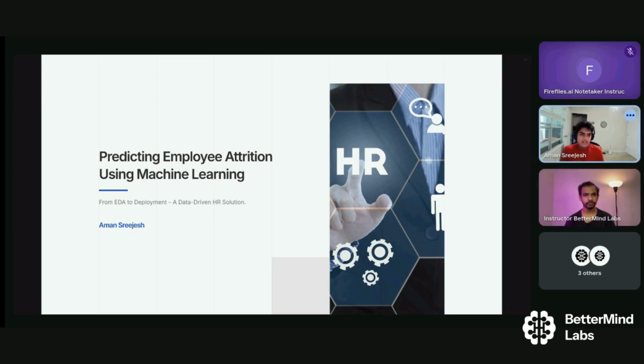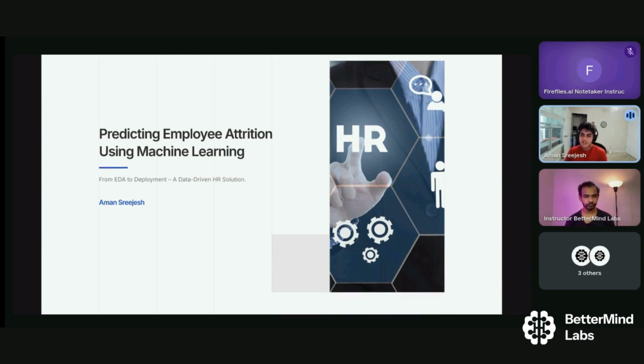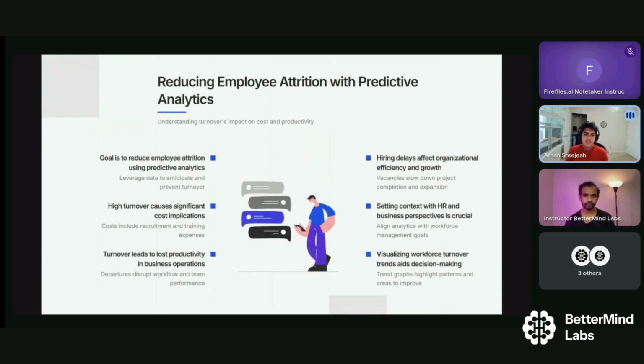So, my project is based on predicting employee attrition using machine learning. So, let's dive straight into it. So, what's the overall goal? The goal is to reduce employee attrition, which is where the employee leaves due to natural causes. So perhaps they just move to another company or just leave without being fired or any other form of punishment.